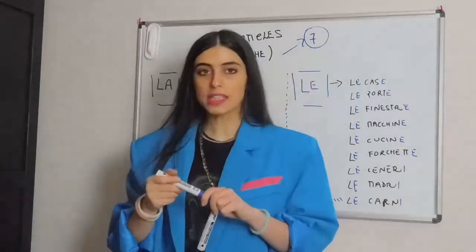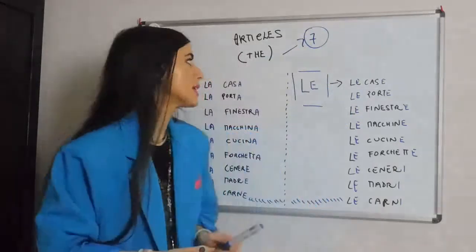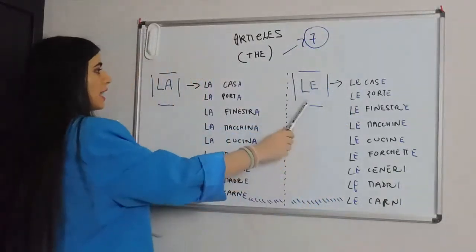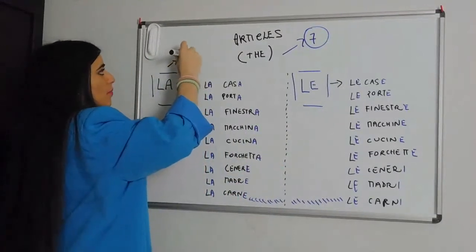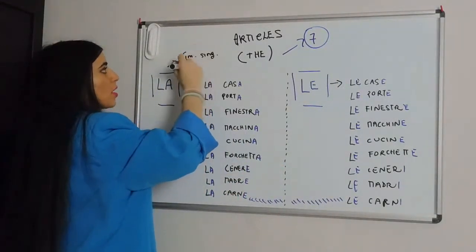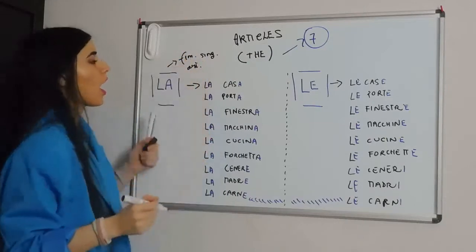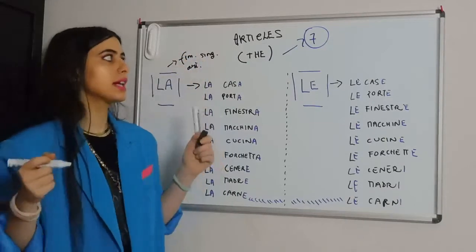So today, specifically, we are going to discuss, as you guys see, la and le. In other words, what we are going to discuss is the article for feminine singular nouns.